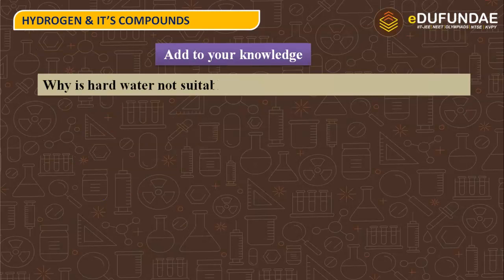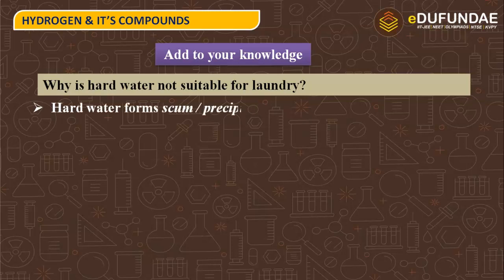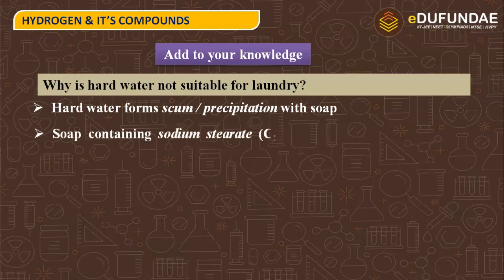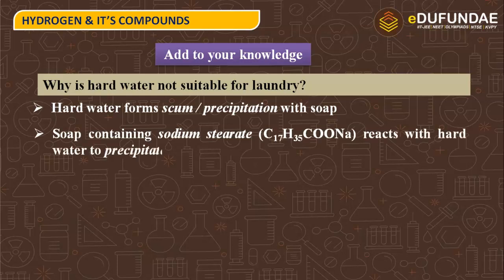Now there is a question: why is hard water not suitable for laundry? Here is the answer. Hard water forms scum or precipitation with soap. Soap contains sodium stearate. The salt sodium stearate is the main component of soap that reacts with hard water to precipitate out calcium or magnesium stearate.